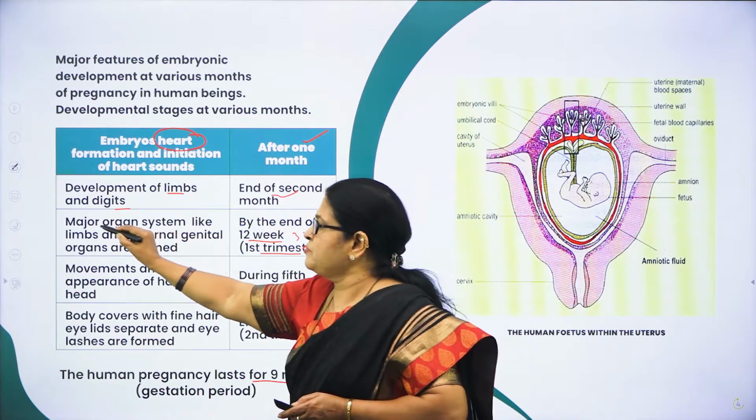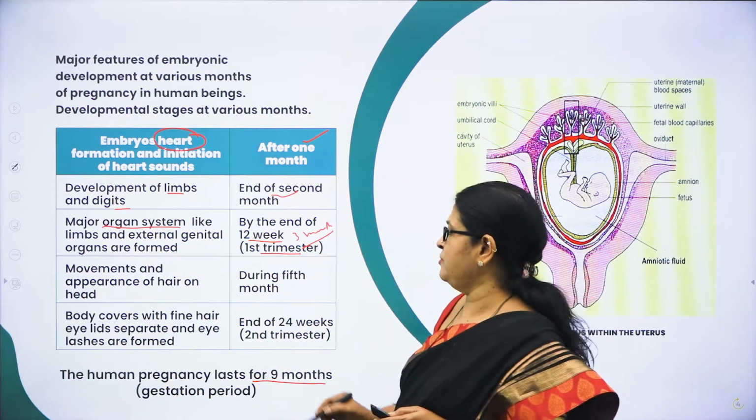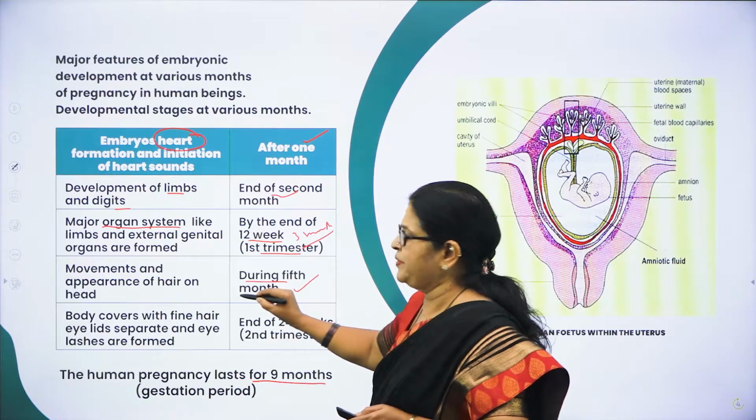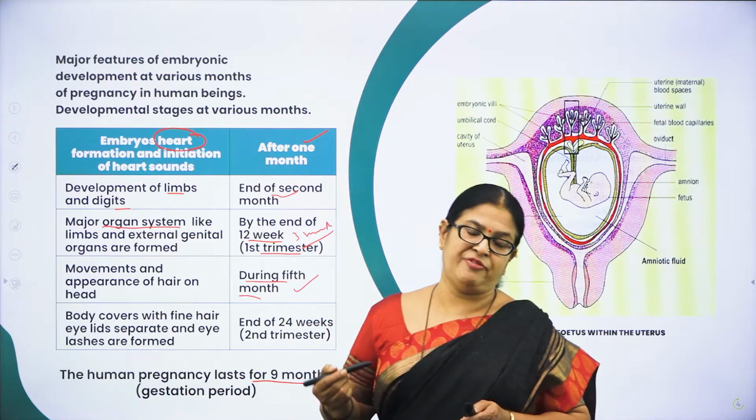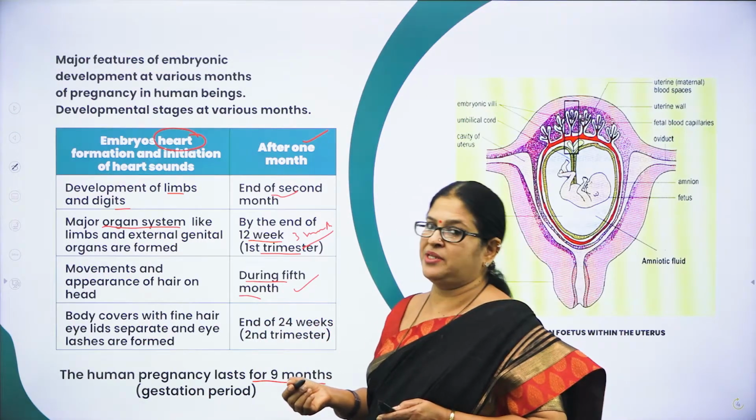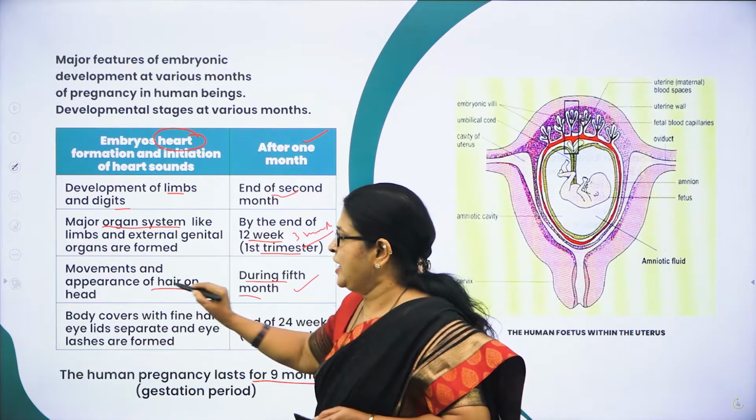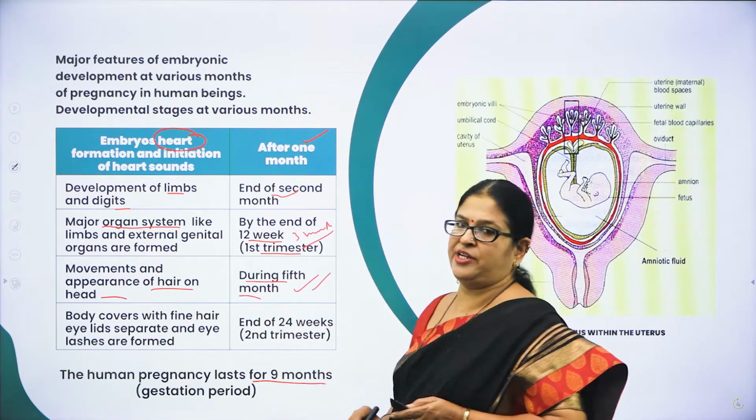Third month, what do you observe? You can observe almost all major organ systems are formed, and during the 5th month, what happens? Movement of the fetus can be felt by the mother, and at the same time you can see the appearance of hair on the head. Very important during the 5th month.